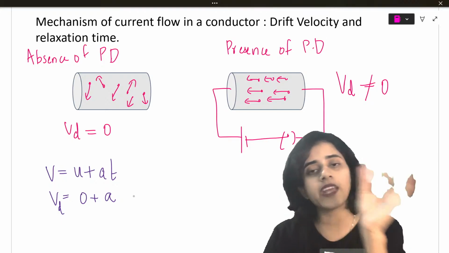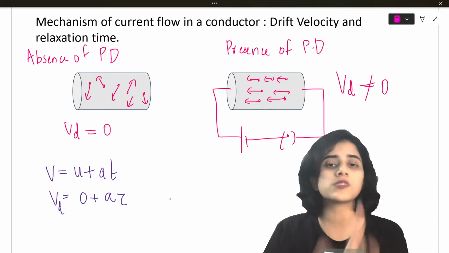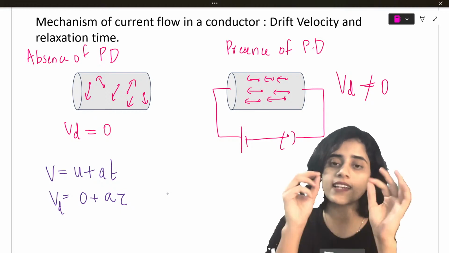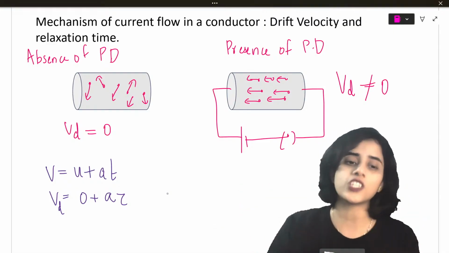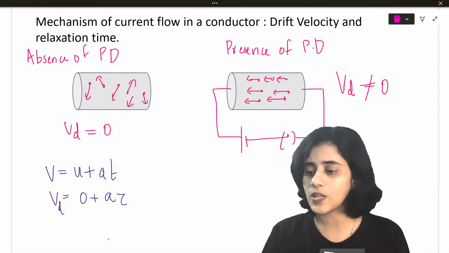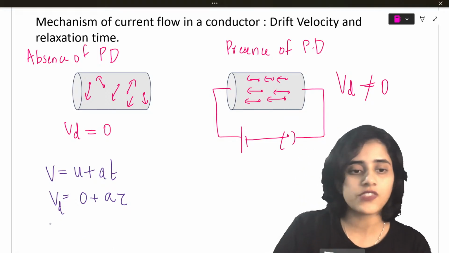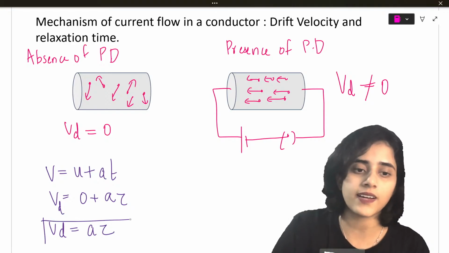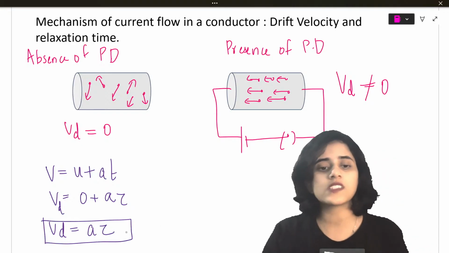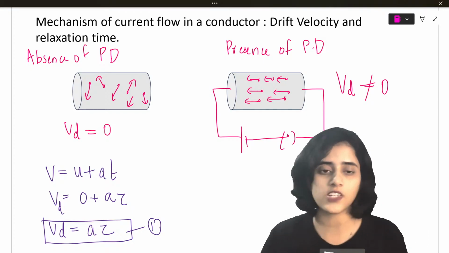The time taken, the time interval, I will take as relaxation time, and it is represented by tau. What is relaxation time? The time interval between two collisions. So Vd is equal to A tau. This is my first formula. The basic formula for drift velocity is acceleration into relaxation time.